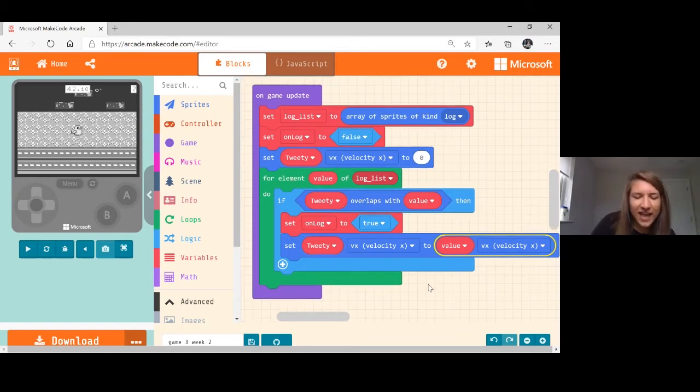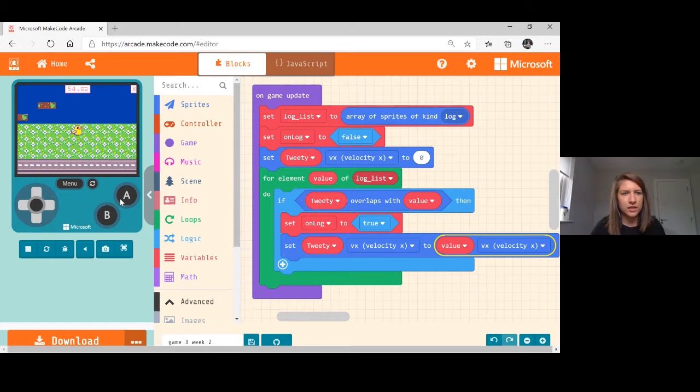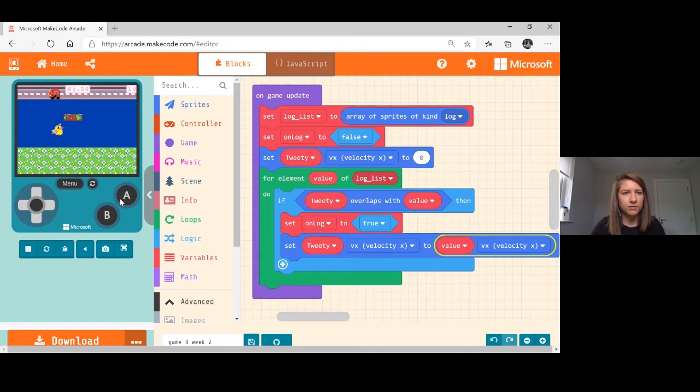Okay, so nearly there. Corey, if people want to pause and just get their code right, I might just test this out. What do you think? Yeah, let's do it. Okay, I'm excited. So get across the road first, and let's just see if I can hop on. Woohoo! Oh, that's so cool. Okay. Oh, hold on a sec.